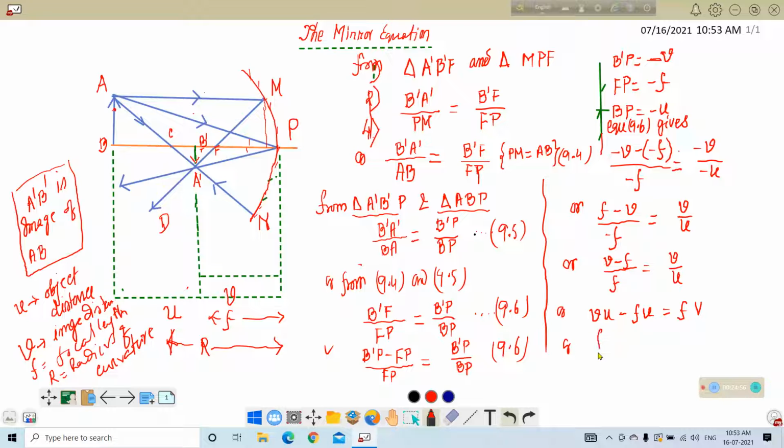Or F V plus F U is equal to U V. Now divide all the terms by F U V. When this is divided by F U V, we get 1 by U plus 1 by V is equal to 1 by F. 1 by V plus 1 by U is equal to 1 by F.